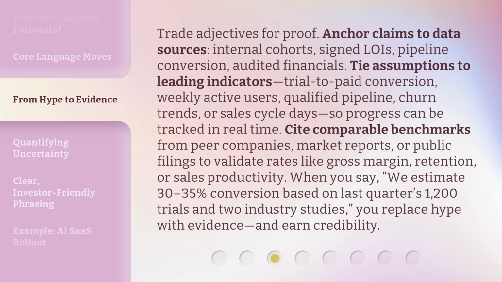Cite comparable benchmarks from peer companies, market reports, or public filings to validate rates like gross margin, retention, or sales productivity. When you say, "We estimate 30 to 35% conversion based on last quarter's 200 trials and 2 industry studies," you replace hype with evidence and earn credibility.